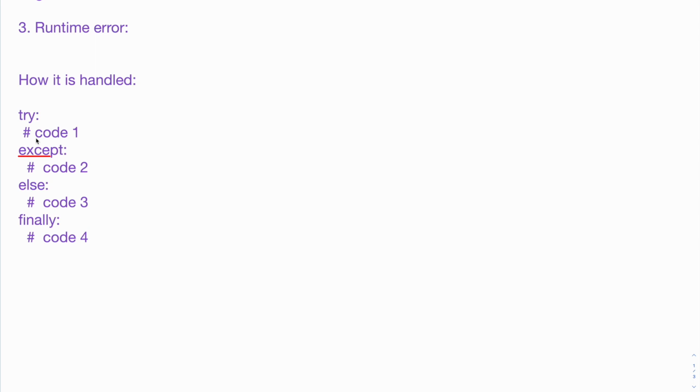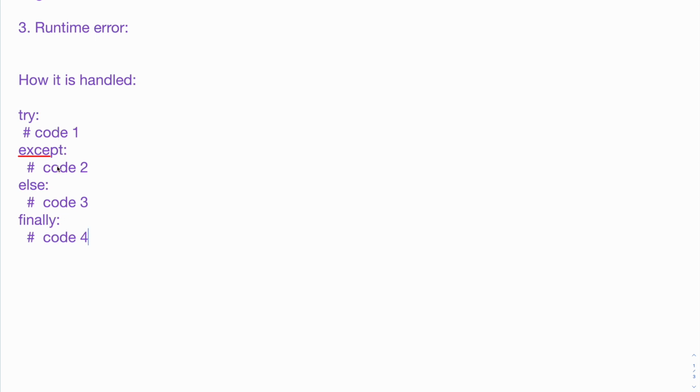If there is an exception, whatever type of runtime exception we encounter, it will go to code 2. If there is no exception, code 1 will get executed, and the execution logic will go to code 3. Once code 3 gets executed, finally code 4 gets executed.